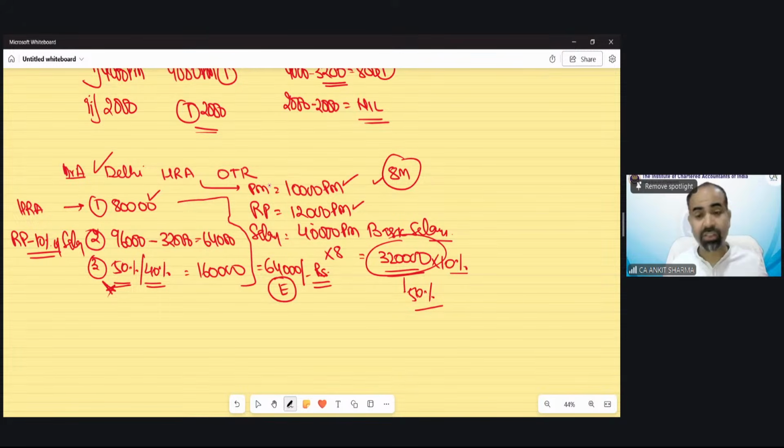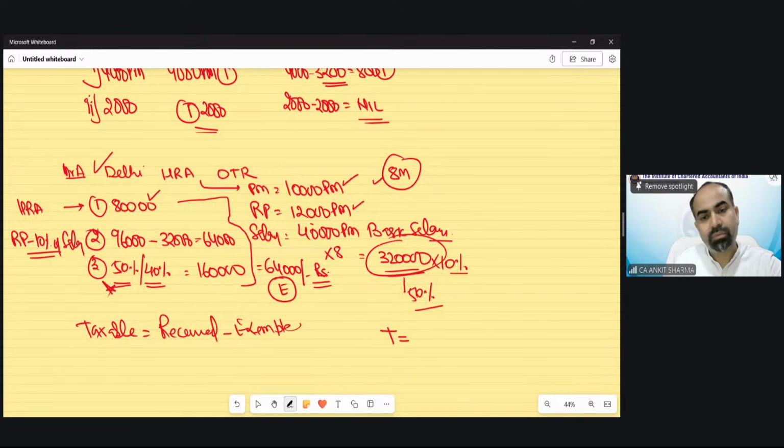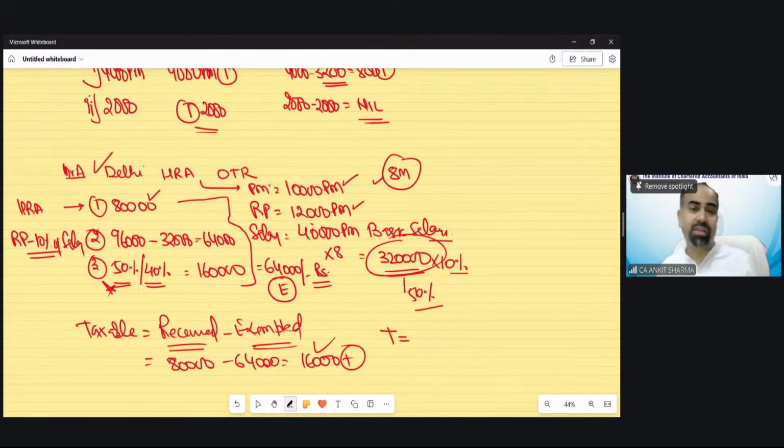And in the examination, we always need to calculate taxable value. For the purpose of finding out the taxable value, the universal rule is received minus exempted. Always. Taxable is received minus exempted. So received is 80,000. Exempted is 64,000. So taxable value for the purpose of salary in that case would be 16,000.